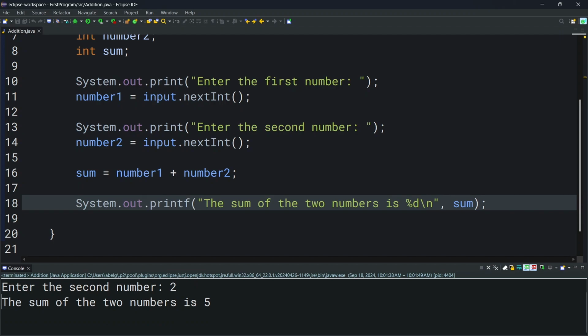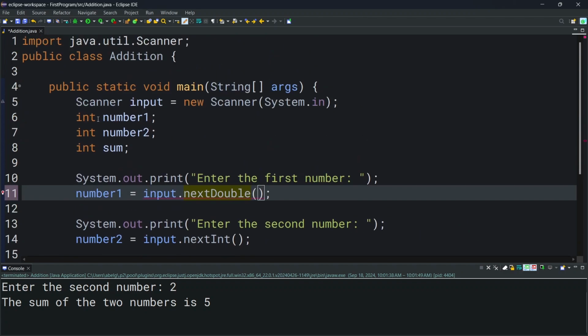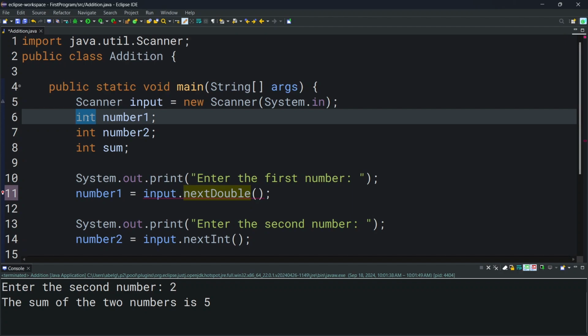So in this application, we took in an integer value, but if you want to take in other types of data, you can do that by accessing different methods. So for example, if you wanted to take in a double value, you would say next double, and this is going to take a double value from the user and it's going to store it somewhere. Now we're getting an error. That is because our number 1 variable is of type int, but if we change this to double, then our error disappears. So this is the basics to taking input in Java.